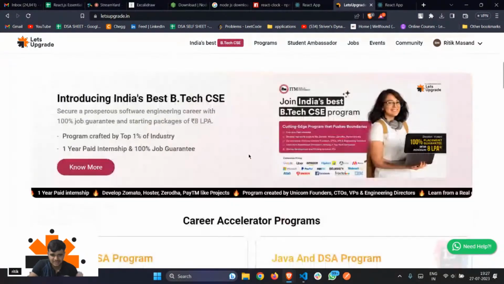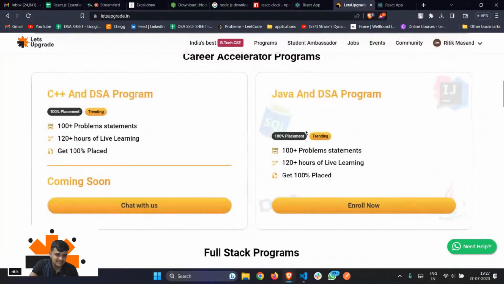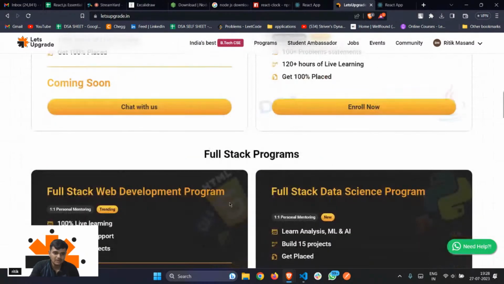The two programs LetsUpgrade has are Java DSA and full stack. I think you all know that covering React.js or even JavaScript is not possible in a 3-day bootcamp. In a 3-day bootcamp, you can just get a gist of the language and get started. But to have in-depth knowledge of everything, you need a full-fledged course with proper explanation and proper mentorship. This is what this program is for.